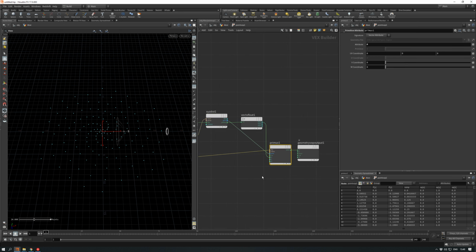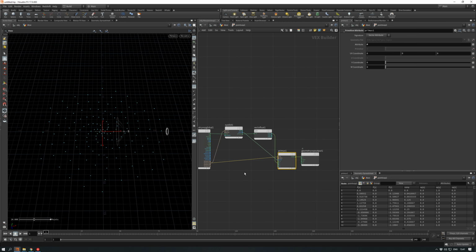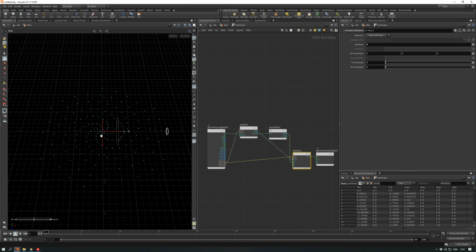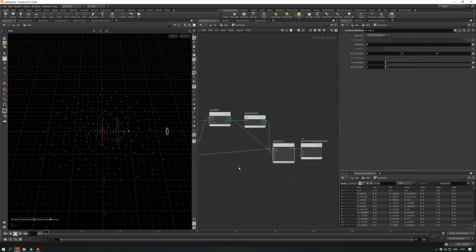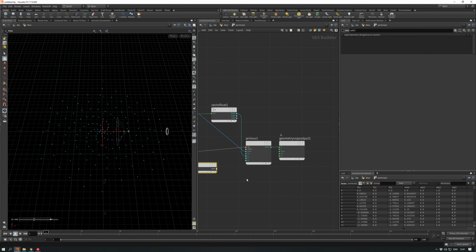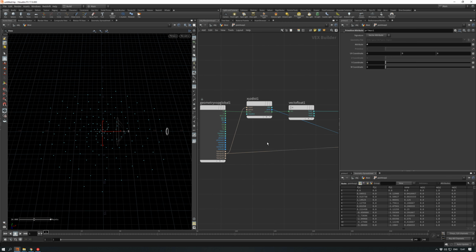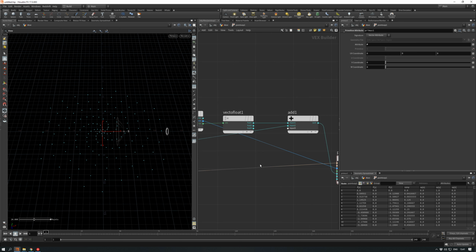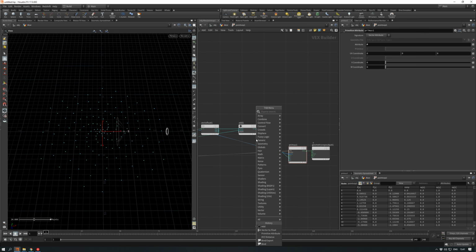But what we can do now is we can move the points along the paths that go from the second input here. So when we add to our u attribute with time, an important step is to add a modulo.